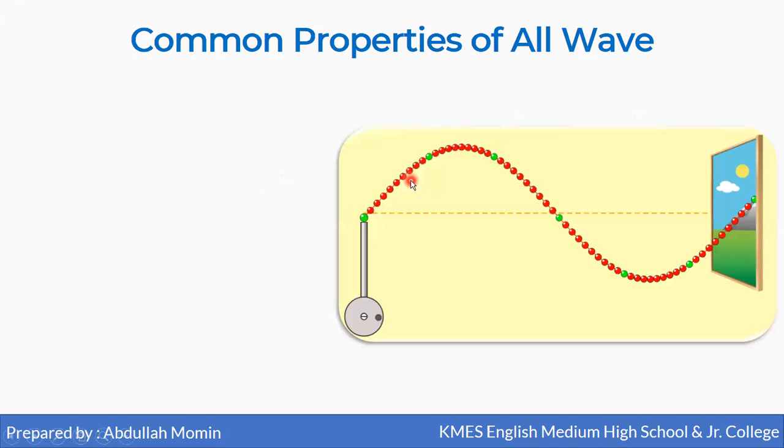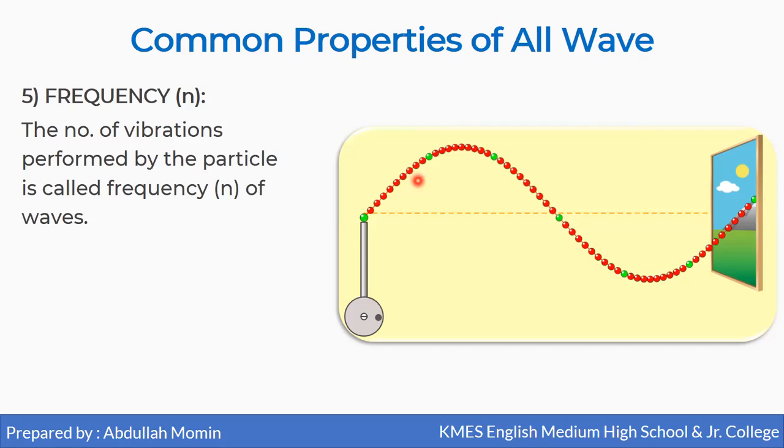Now the next property of the wave is frequency, and it is denoted by a small n. So what is frequency? Frequency is the number of vibrations performed by the particle. Since the particles are vibrating about their mean position, they are moving in upward and downward direction.